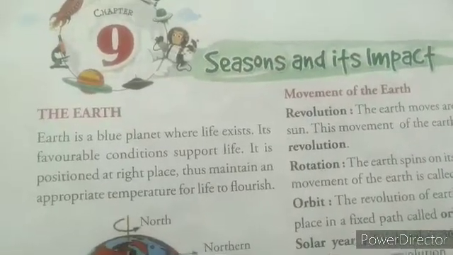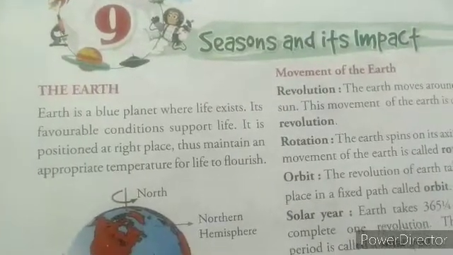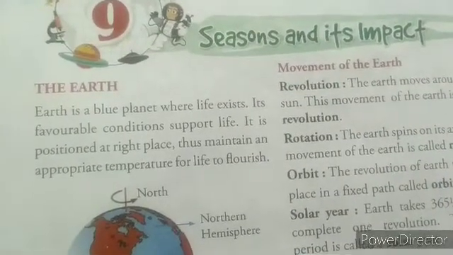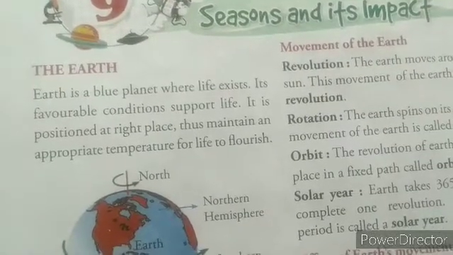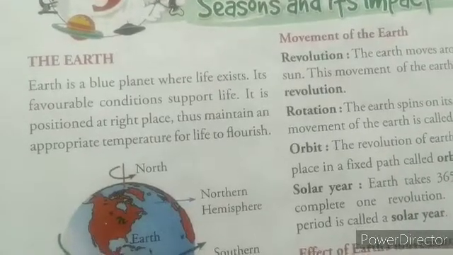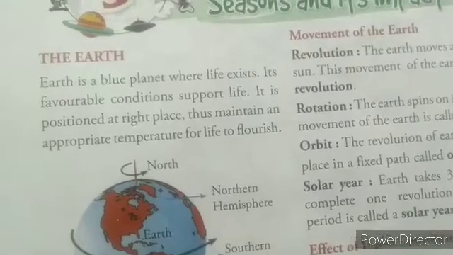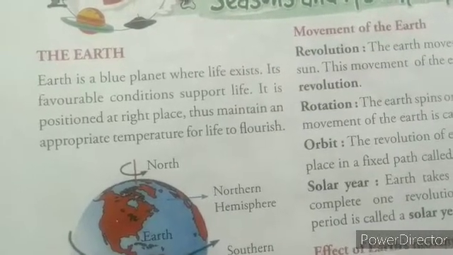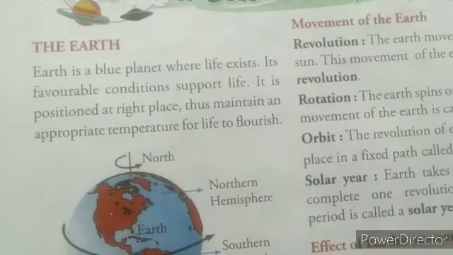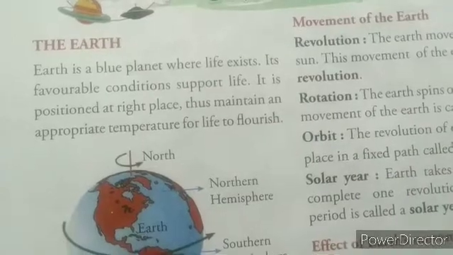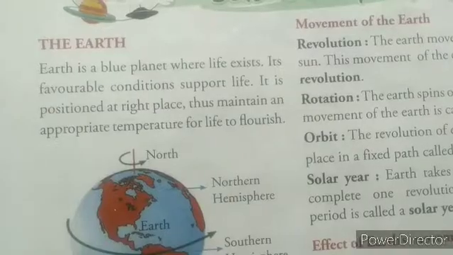Now, beta, this is lesson 9, season and its impact. So first topic, beta, the Earth. Earth is a blue planet where life exists. Earth is called the blue planet because of the blue waters of its vast ocean. It is also called the blue planet because almost 3/4 of the Earth's surface is covered with water. Its favorable conditions support life. It is positioned at the right place, thus maintaining an appropriate temperature for life to flourish.